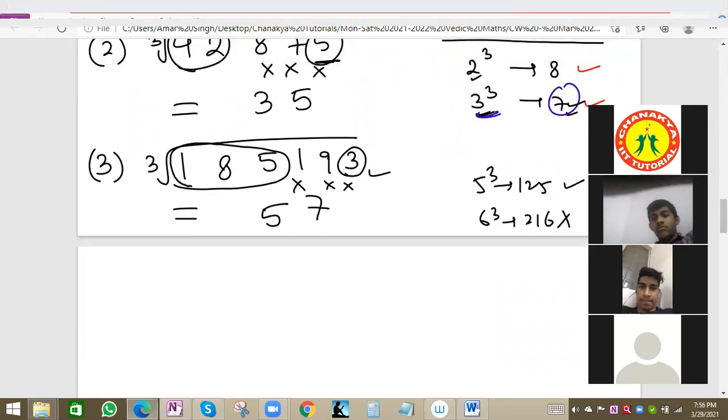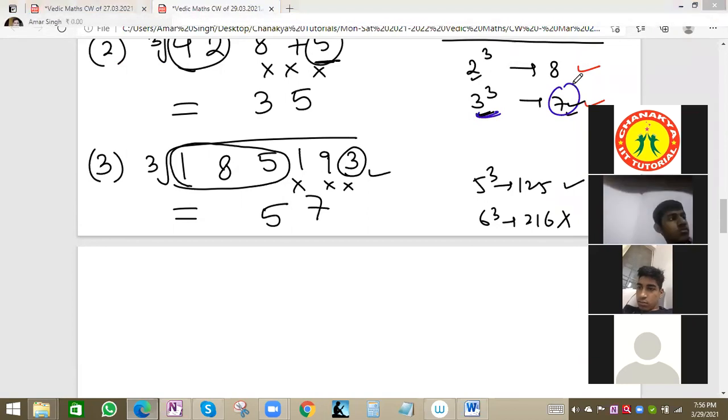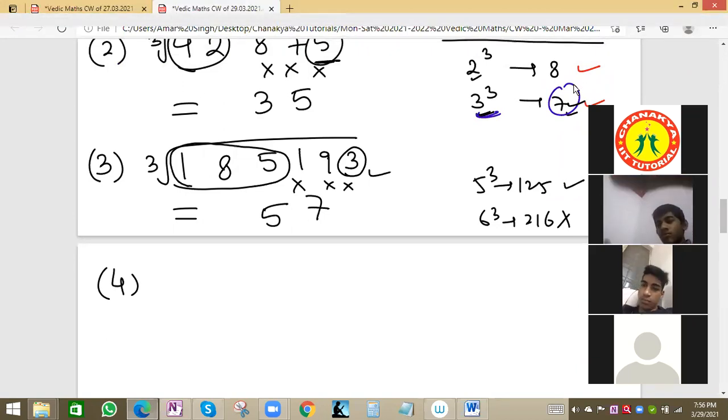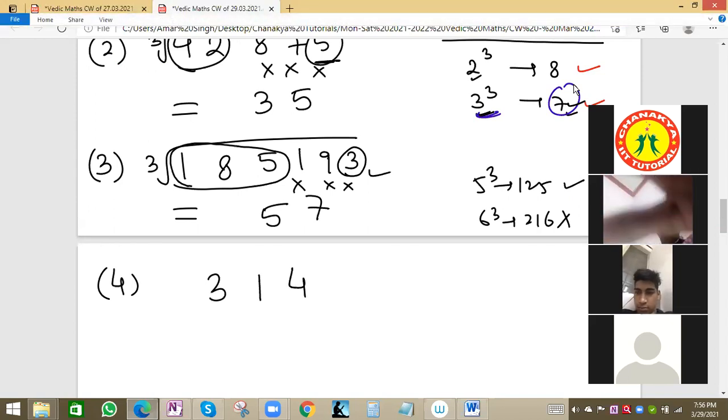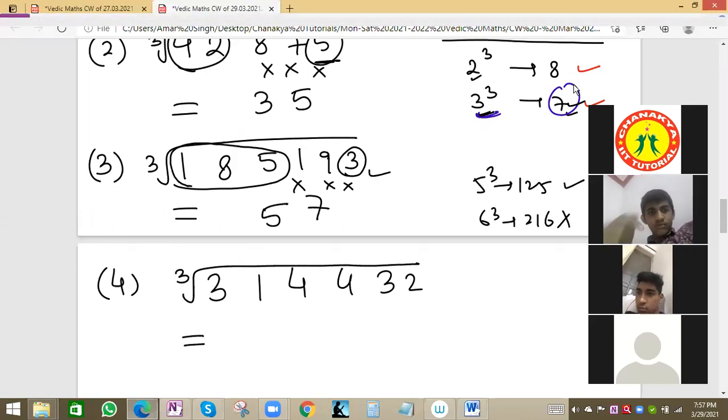Steve also, 1 second try. 57, got the answer. Right, Steve. So others are also correct. Now see the next question. Very easy. If the number is a perfect cube, then we can find it by this method. Next one: 314432 cube root.